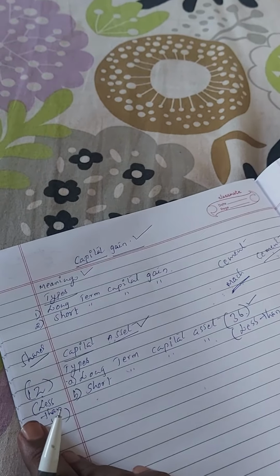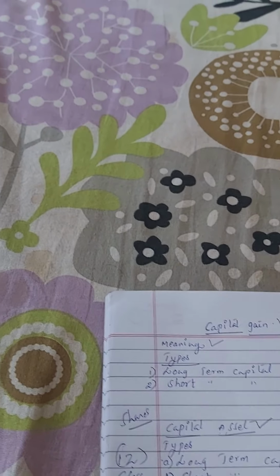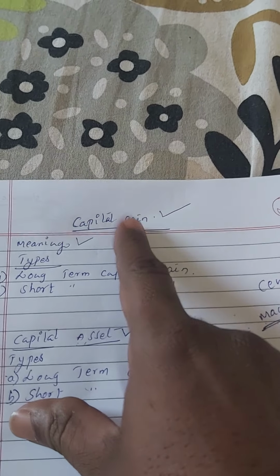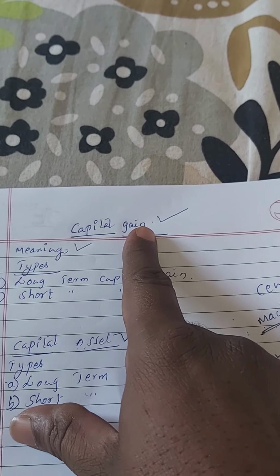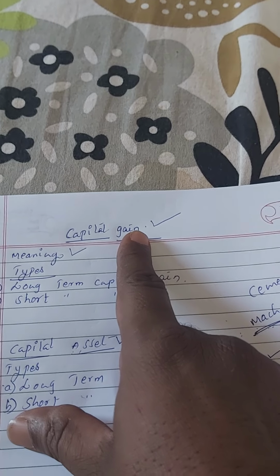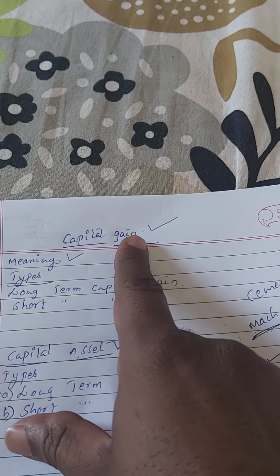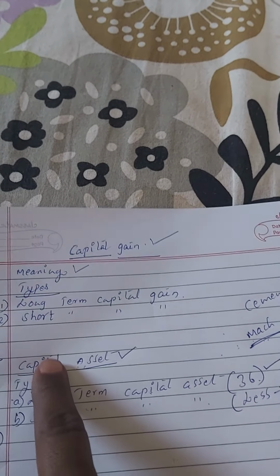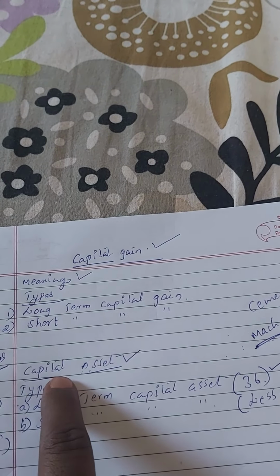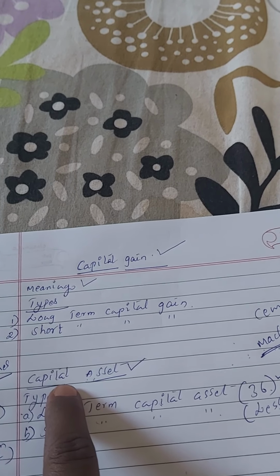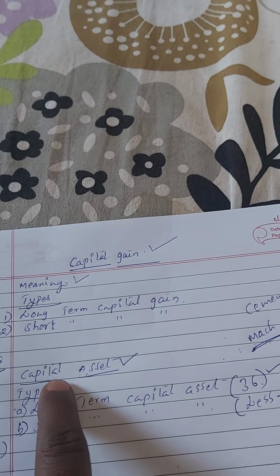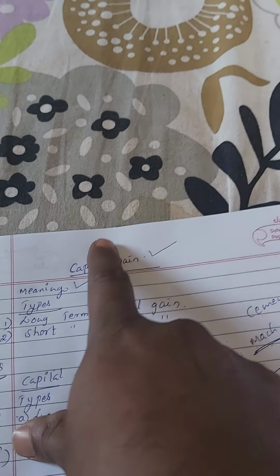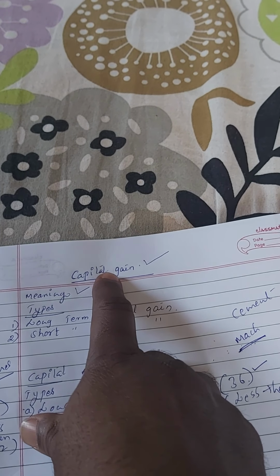So after understanding capital asset, let us understand what is capital gain. Capital gain is nothing but an income. What type of income? It is an income arising out of transfer or sale of capital asset. Already we have come to know what is capital asset. If we sell such capital asset, that may be documentary or non-documentary, whatever the capital asset we sell, if there is any income on the sales of such capital asset, that income is treated as a capital gain. I hope you have understood.